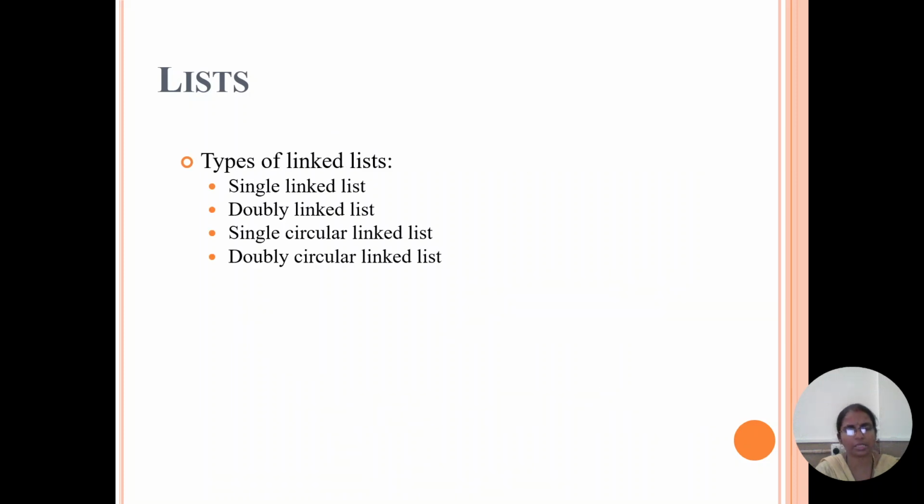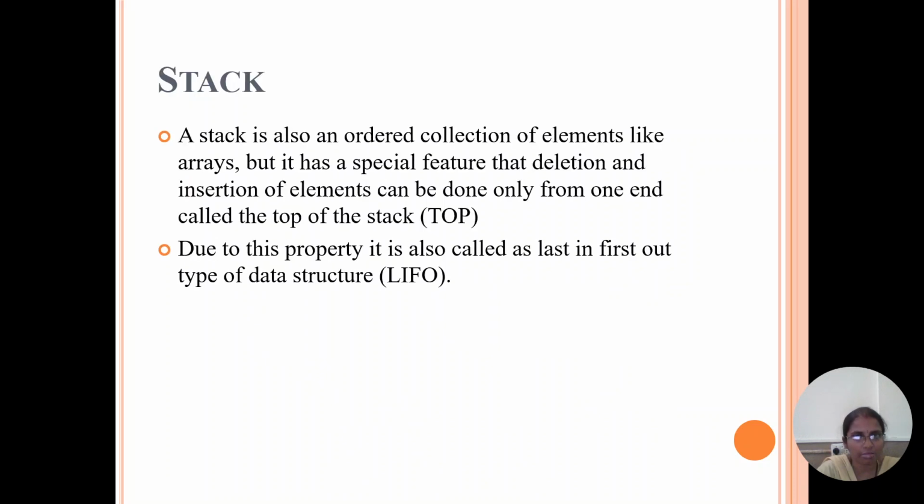Types of linked list. There are different types of linked list: single linked list, double linked list, and circular linked list. What is meant by a stack? A stack is an ordered collection of elements like arrays, but it has a special feature that deletion and insertion of elements can be done only from one end, which is called the top of the stack. Due to this property, it is called the last in first out mechanism in a data structure.